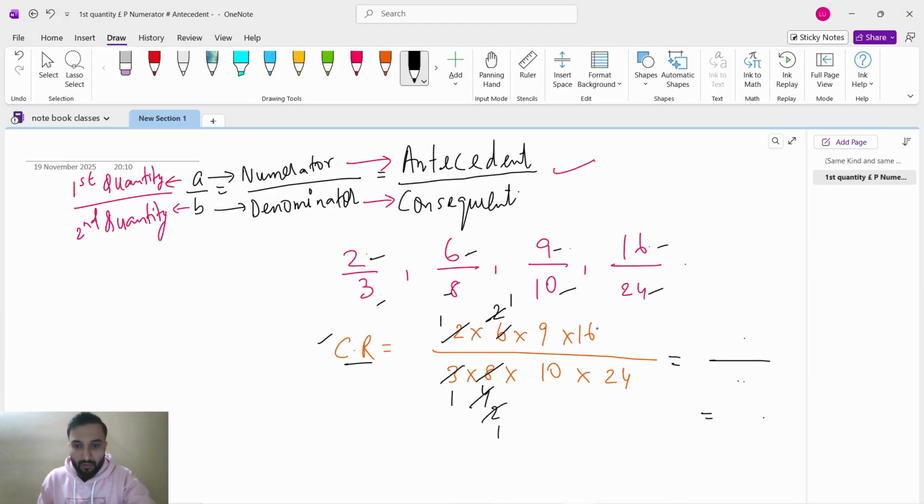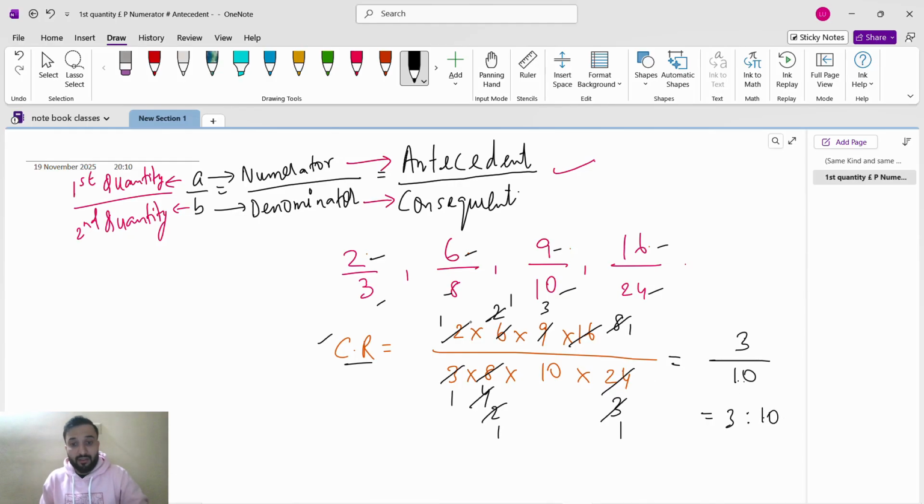Then 2 1 the 2, 2 8 the 16. Like this we will do. 8 1 the 8, 8 3 the 24. Then 3 1 the 3, 3 3 the 9. That's it. Khatam. So in numerator what do we have? 1 1 3. In numerator we have 3. In denominator we have 10. 3 by 10. Answer is 3 is to 10.